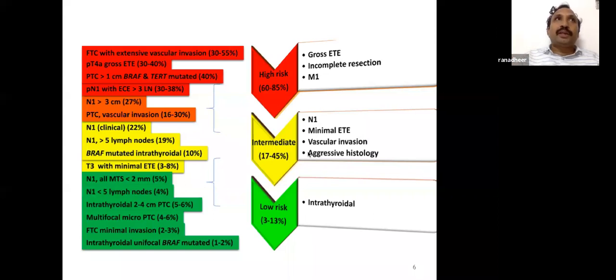If it is intermediate risk, plus or minus radioiodine, preferably radioiodine, you give radioiodine, followed by hormone suppression with TSH target of 0.1 to 0.5. If it is high risk, definitely radioiodine with hormone suppression with TSH target undetectable. TSH should not be detectable and TSH less than 0.1.